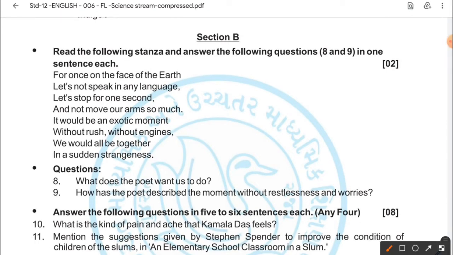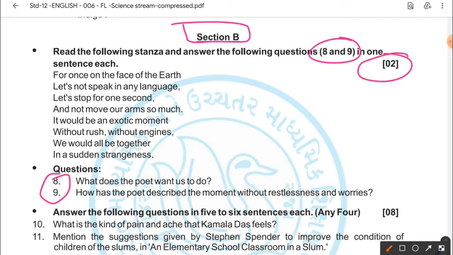So dear students, here we come to section B. Section B, where read the following stanza and answer the following question. Question number 8, 9 in one sentence. So here are the questions. This is the seen poem, and these are the 2 questions. Weightage 2 marks.